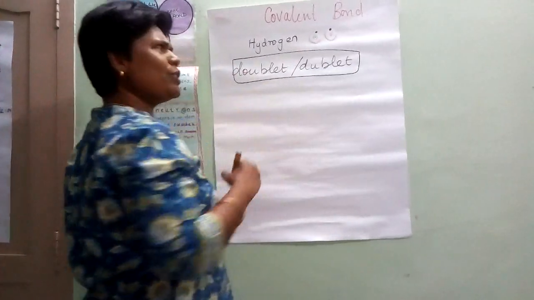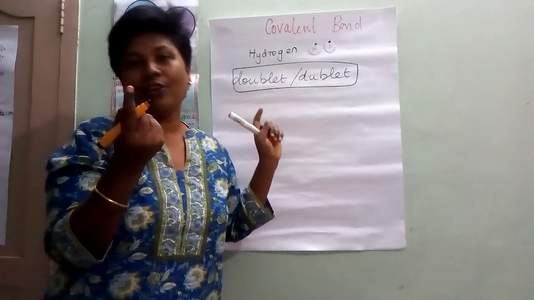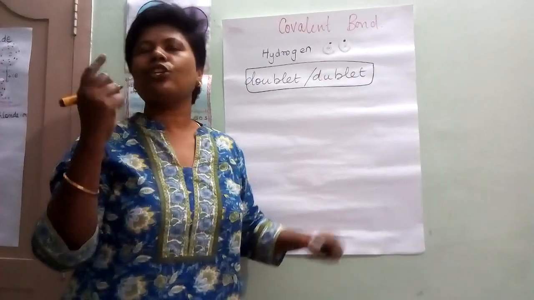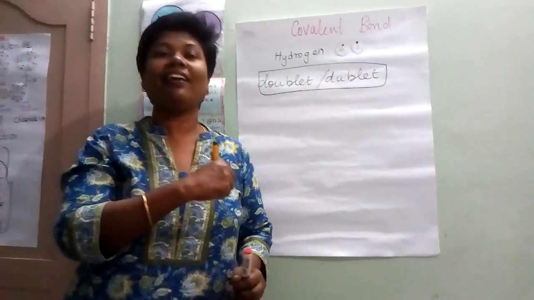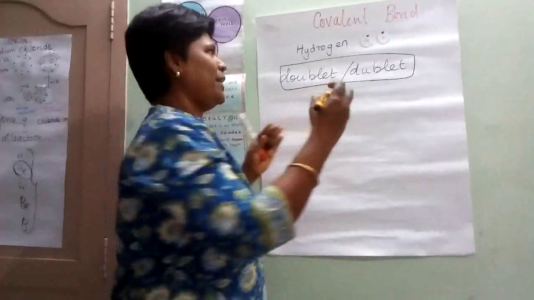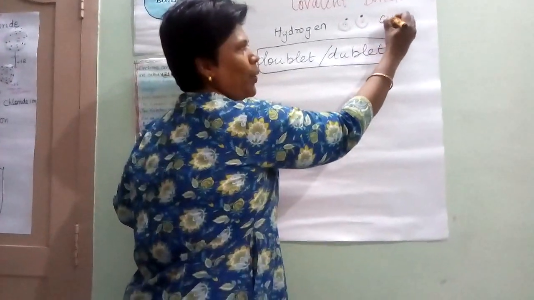So which is more possible? Here also there is a need of 1 electron to attain a doublet. And this hydrogen also needs 1 electron to attain a doublet. So what happened? I need, you need. Then it becomes a covalent bond.